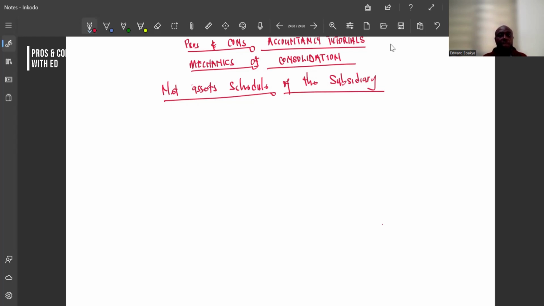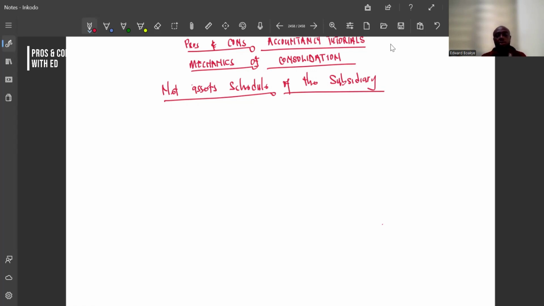As a parent company, if I purchase another company, being the subsidiary, I would like to know their net asset, right? We made mention with the group structure that after the parent has purchased their own, whatever will be left, we call it the non-controlling interest. So if the parent purchased 60%, the 40% left is the non-controlling interest. So these people would like to know the net assets that they've purchased within the company, right?